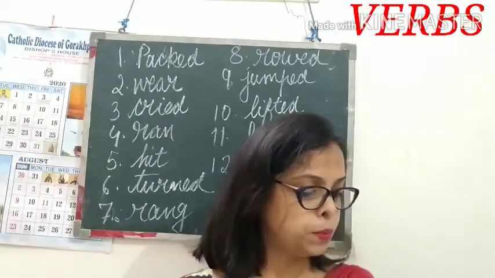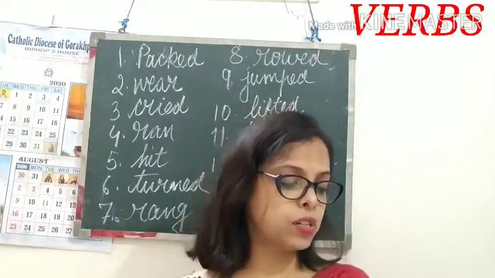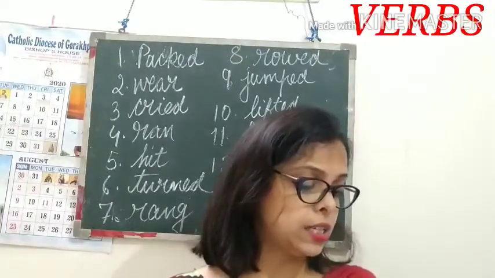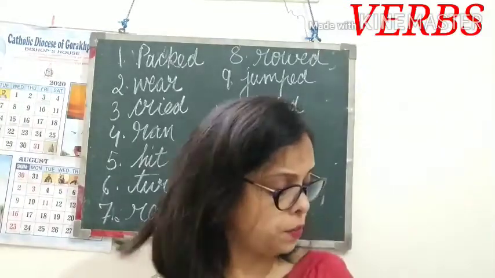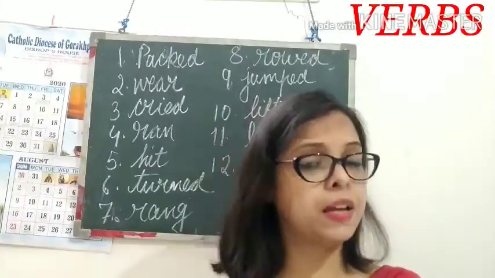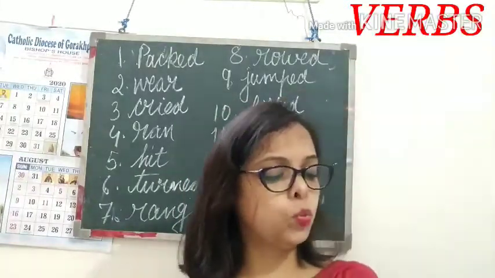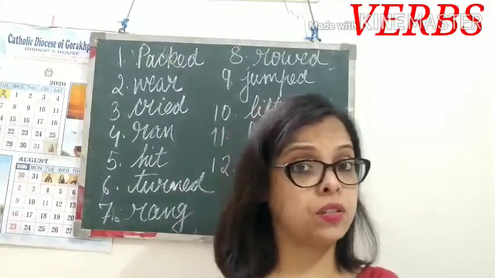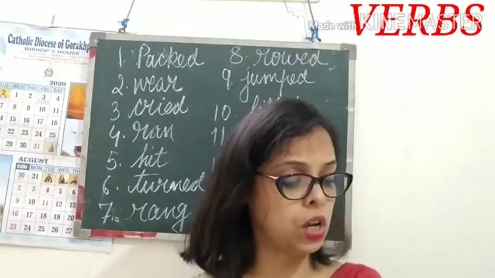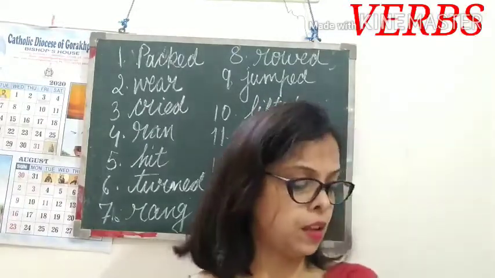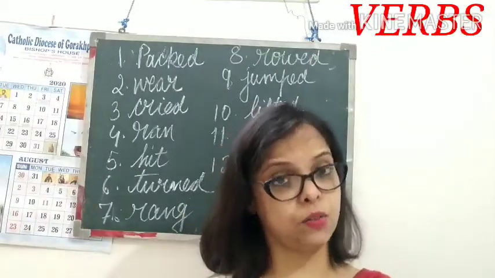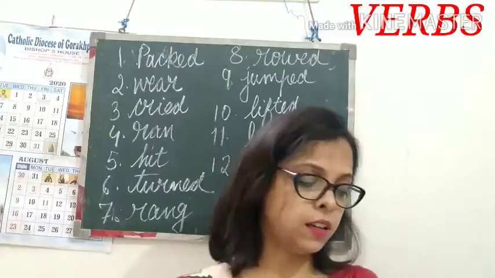His mother cut cucumber and cheese into neat slices for sandwiches. Now what action is done by mother? Cut. So cut is the action. Underline cut. He ate cornflakes with milk and an apple. Now what action is done by him? Ate. He then waited at the gate. Again, action is done by him of waiting. Intezar karna. That is also an action. So you underline waited. Until his school bus arrived. Arrived is also an action. Ana. So underline waited, arrived.